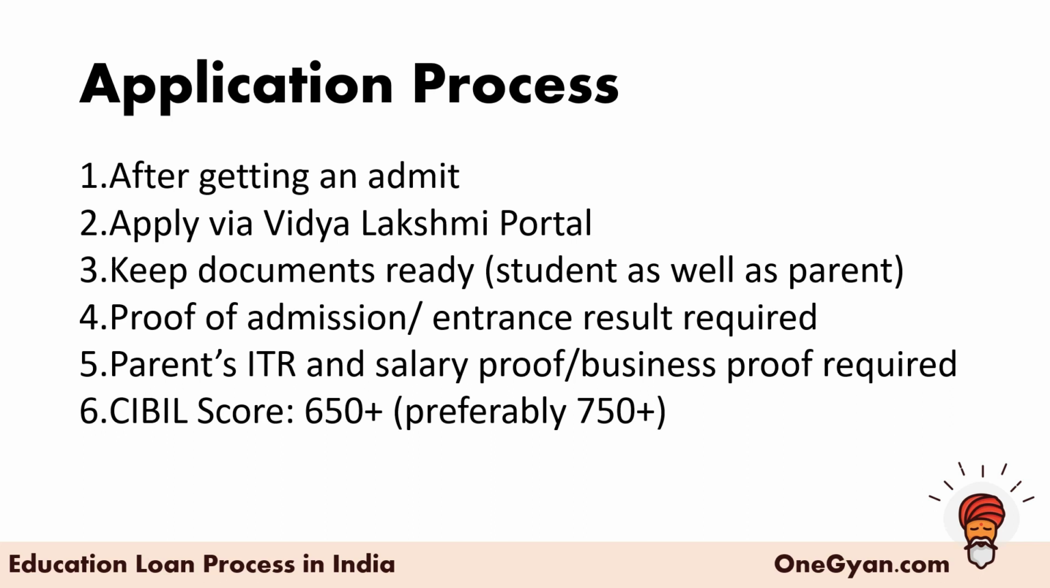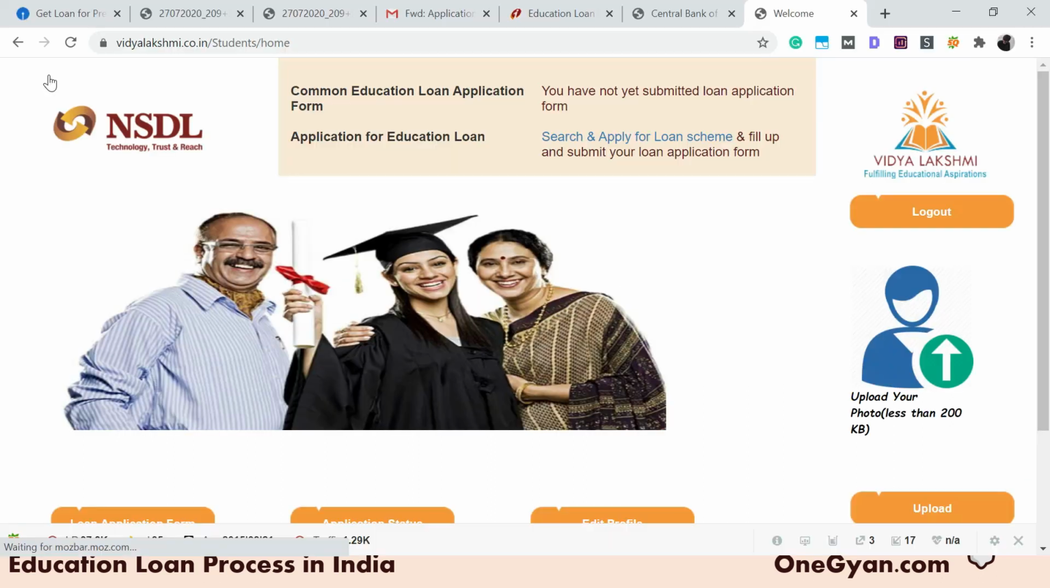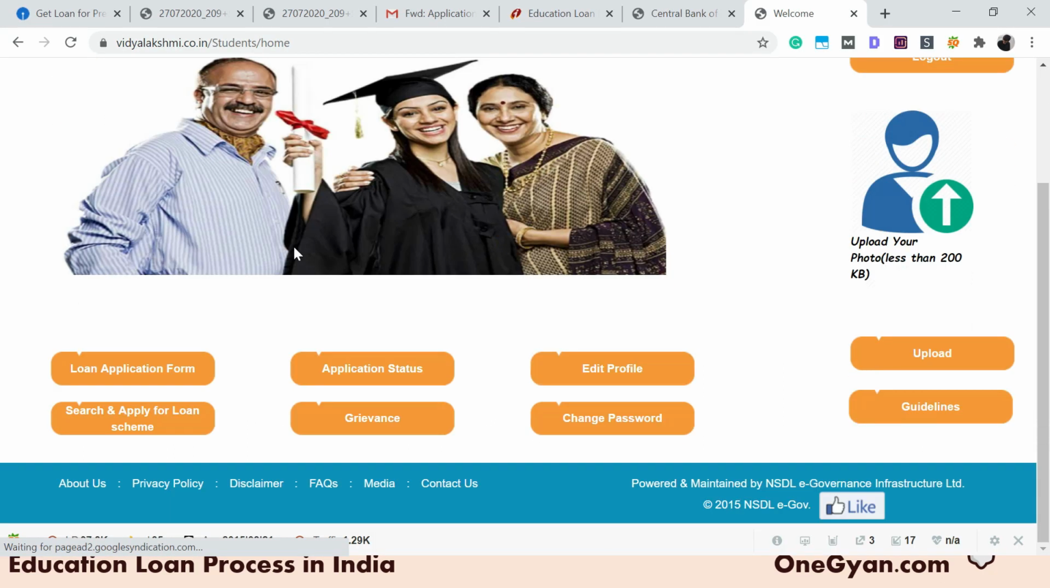But yes, unless you are applying for the best of the best in the country, you will have to make sure that your parents' credit background is also fine, and otherwise you might have to face problems later on while applying. So talking about the Vidya Lakshmi portal,